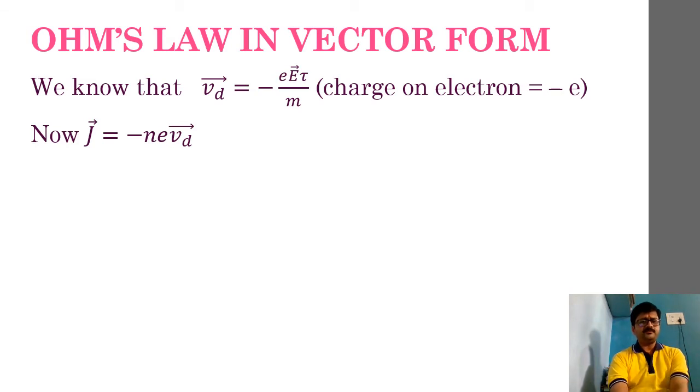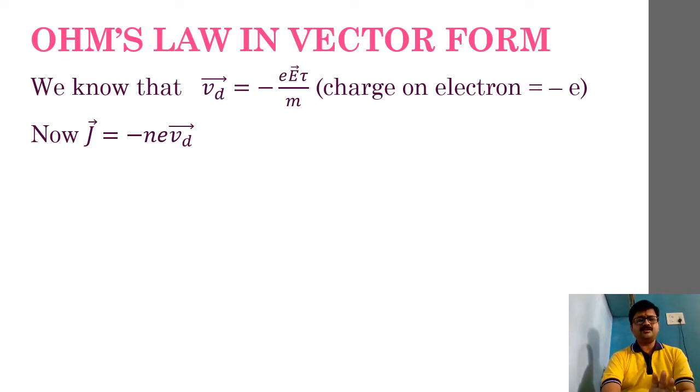Then I will be obtaining the equation as J is equal to minus Ne into vector Vd. Again, I am making use of negative sign as charge on the electron. Fine. So this is vector form. Remember friends, in vector form we must define the direction. So hence I am mentioning the minus sign here. I hope it is clear. Okay, this is our second step.